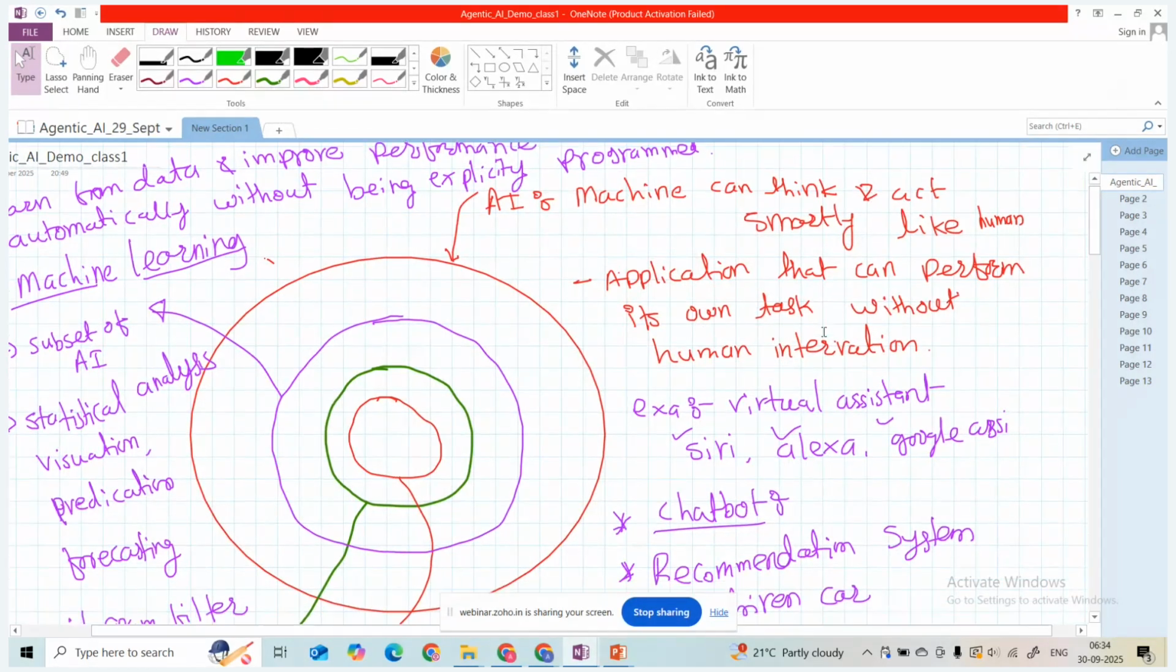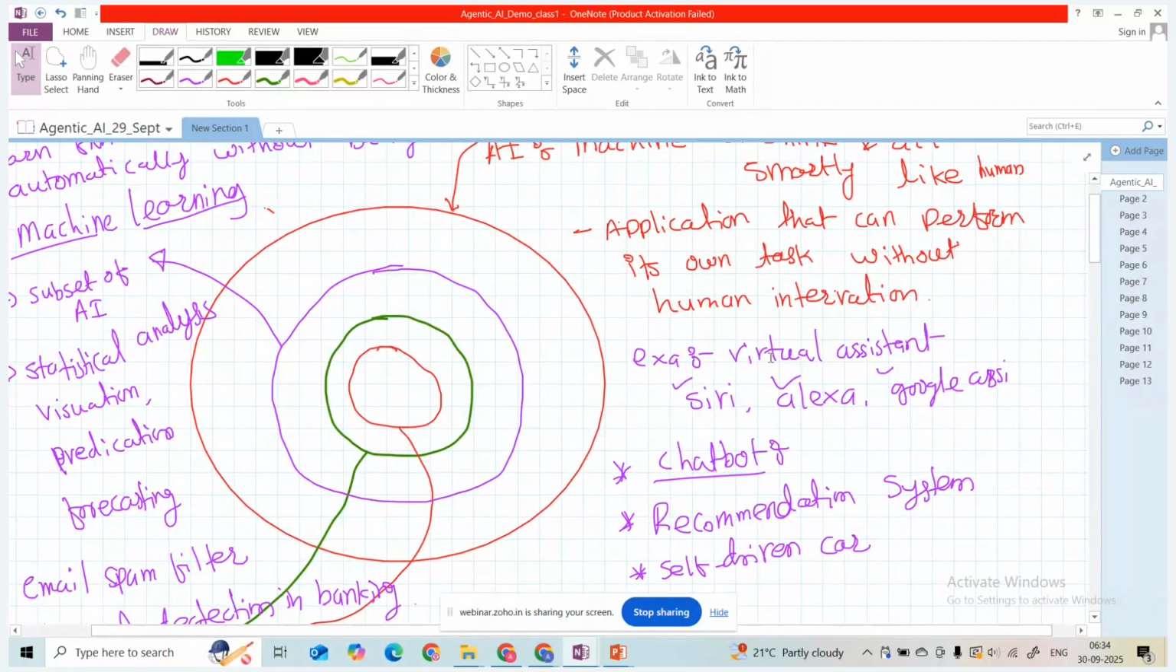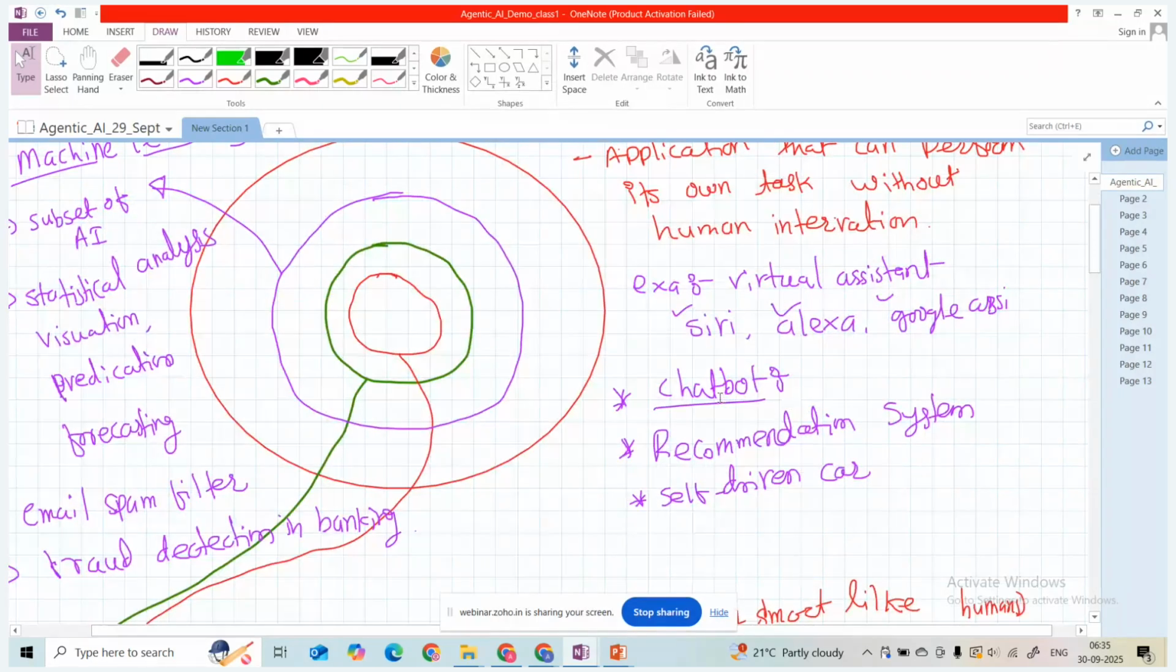For example, we learned some AI applications such as virtual assistants like Siri, Alexa, Google Assistant. We pass the voice command, and based upon the voice command, it will try to understand the text and then process the task. Then chatbot applications, which support issue resolution over different platforms without human effort.